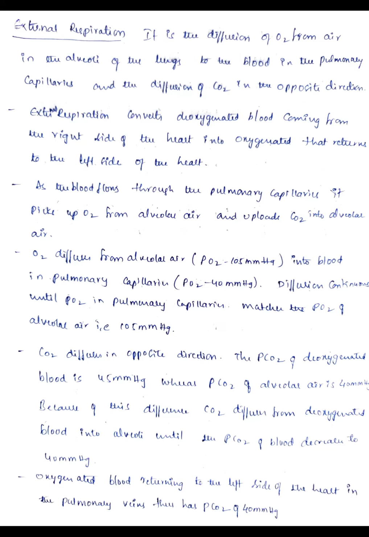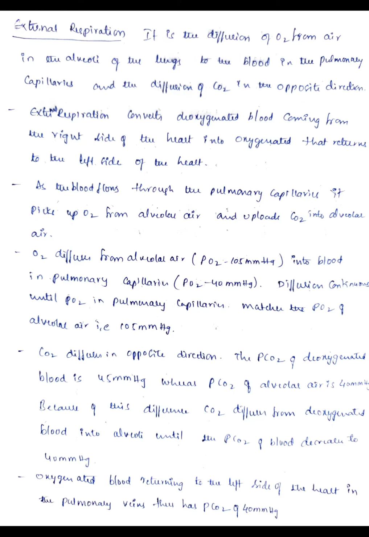Clear? Until when does this movement continue? Diffusion continues until the partial pressure of oxygen in the pulmonary capillaries matches the partial pressure of oxygen of the alveolar air. That means from the alveolar air, oxygen will continuously diffuse into the pulmonary capillaries till the partial pressure of oxygen in the pulmonary capillaries reaches 105 mm of Hg.